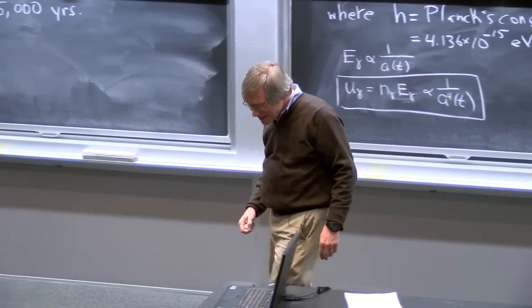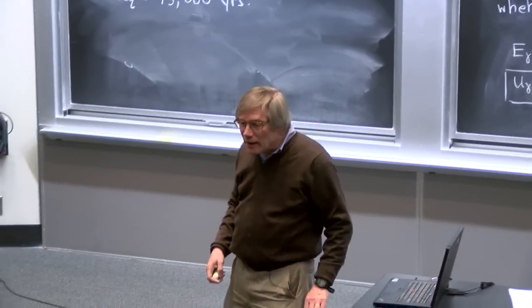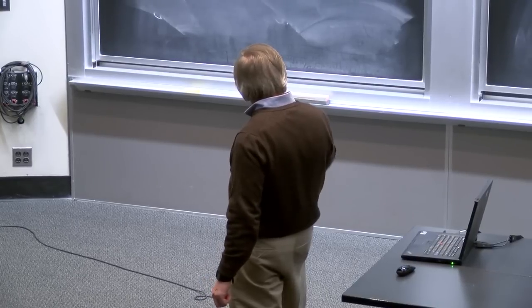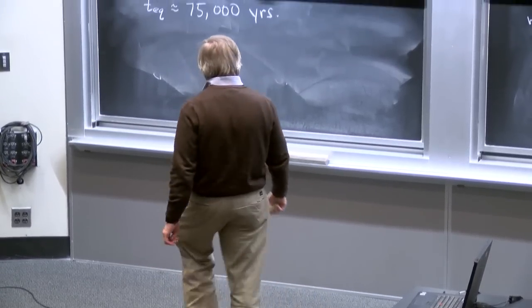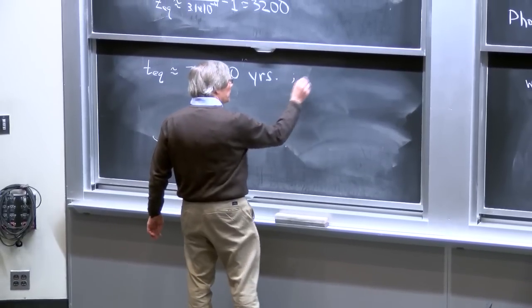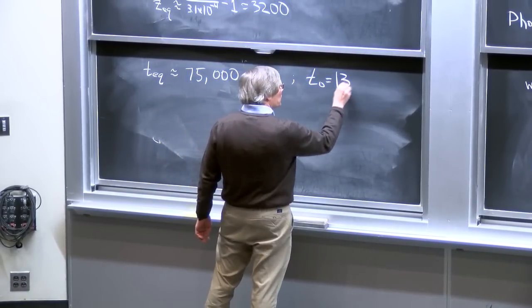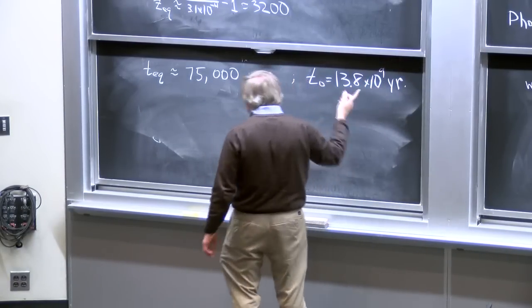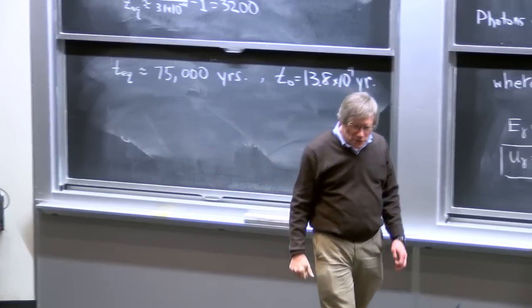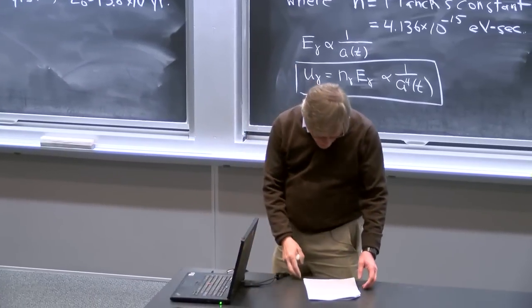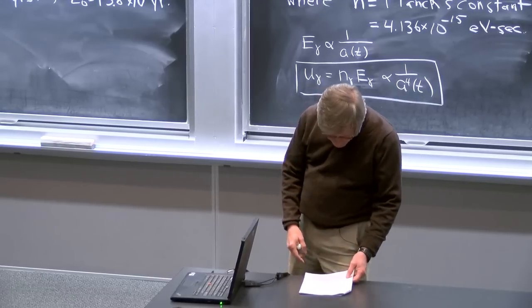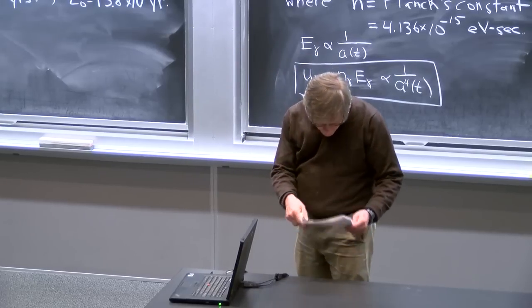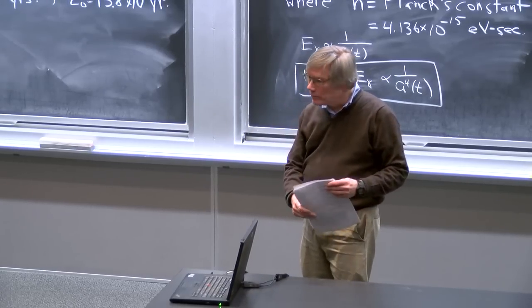Yes? I'm sorry, there is actually a piece of information I used that I forgot to write here. You're absolutely right. I used t naught is equal to 13.8 times 10 to the 9 years. And then everything can be related to t naught if you know how things are proportional to t. You're absolutely right. I did not give you all the information necessary for that calculation. Okay, but now I think I have. I haven't done the arithmetic for you, but otherwise it's all there.